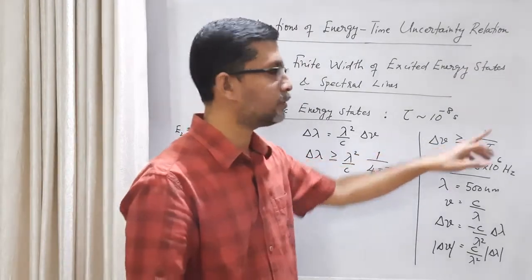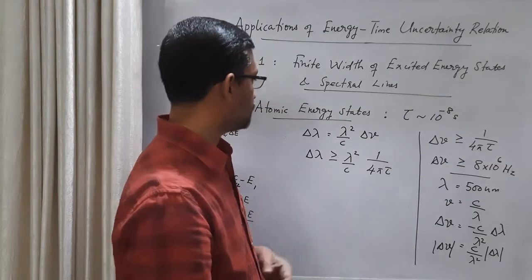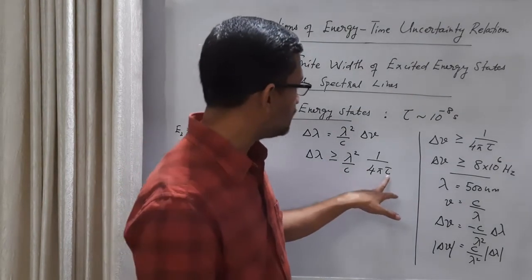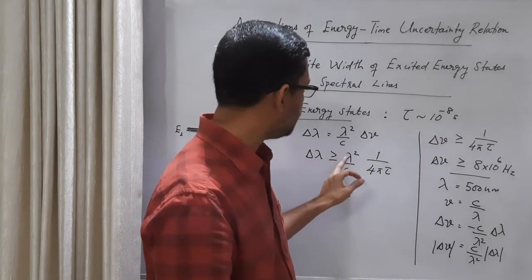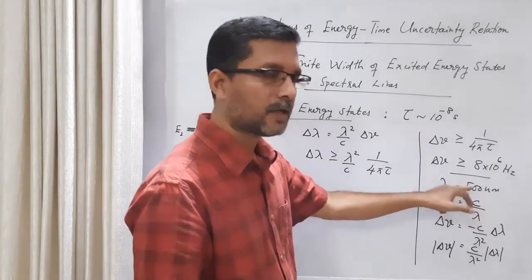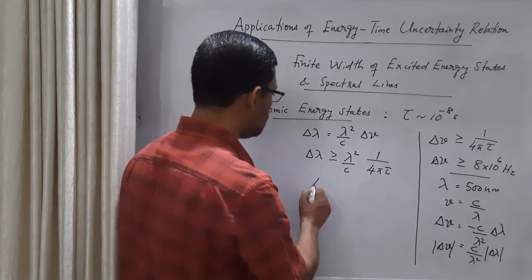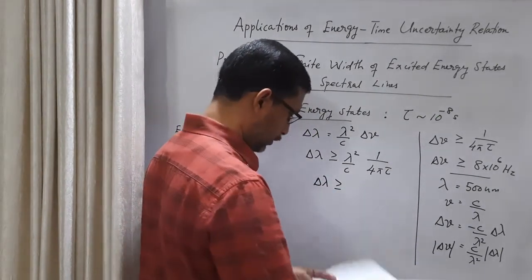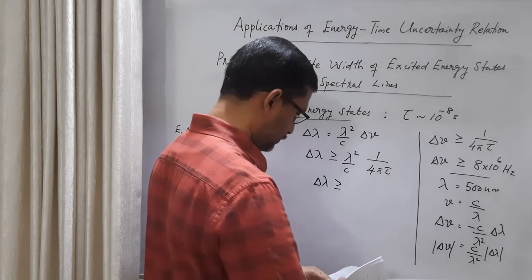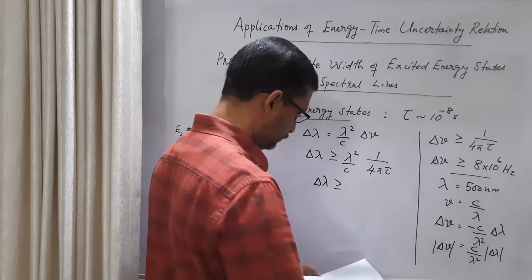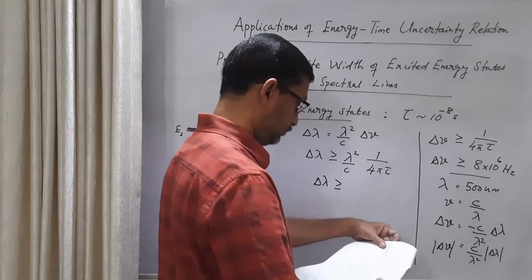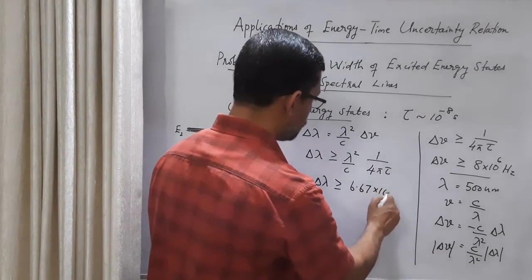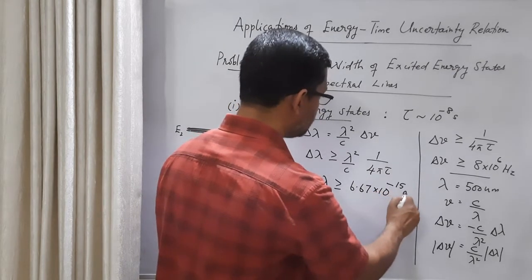We can substitute that value. We have all the parameters. Tau is 10 raised to minus 8 second. Lambda is the green line, 500 nanometer. If you substitute these values for the green line, we get a value of 6.67 into 10 raised to minus 15 meter.